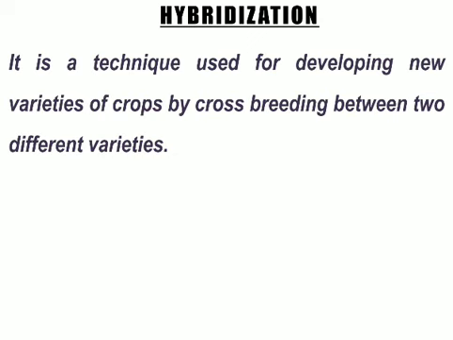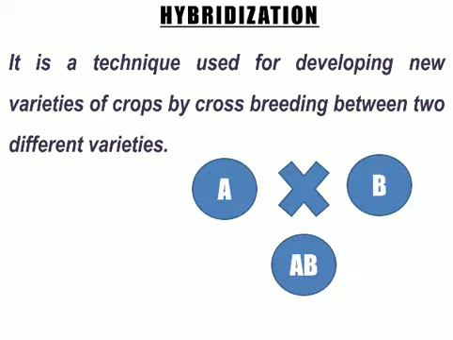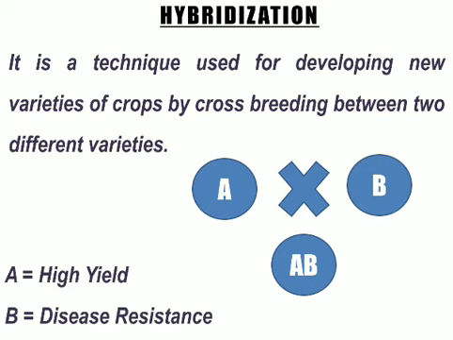As a definition, you can also see this is hybridization. Take this example: let's suppose this is the first crop or plant, which has characteristic A, and this is the second plant, which has characteristic B. Let us say A is the characteristic related to high yield, so this plant produces a large number of seeds or grains, and B is resistance towards a particular disease.